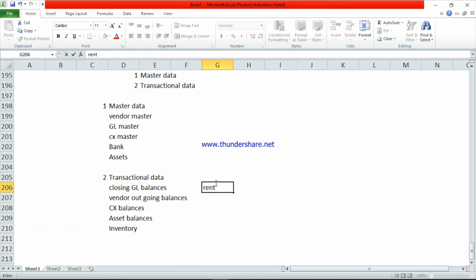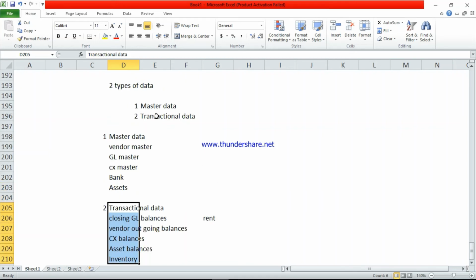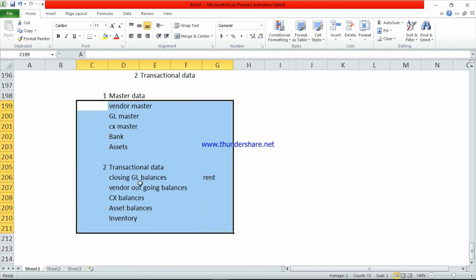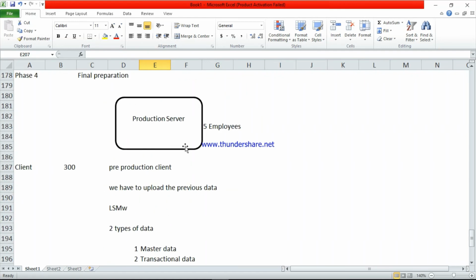Suppose rent, what is the rent opening balance, and vendor outstanding balances, how much we have to pay to the vendor, customer balances, asset balances, inventory balances. All this is the closing balance, so it will come as opening balances to SAP. This is master data and this one is transactional data. We have to upload all the 5 years of master data and transactional data to SAP using this LSMW tool.